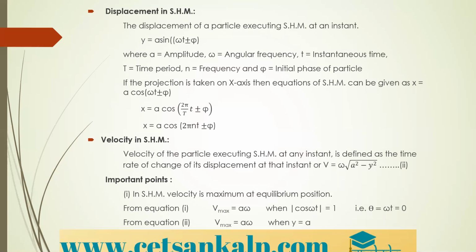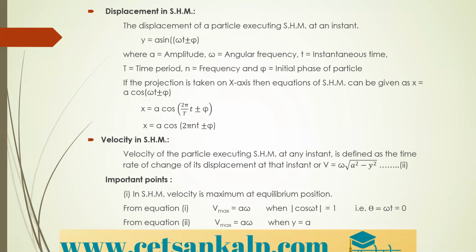Therefore 1 by T can be written as n. So the equation is x equal to a cos 2 pi n into t plus or minus pi, where capital T is time period, small t is the instantaneous time, and the reciprocal of time period is frequency.